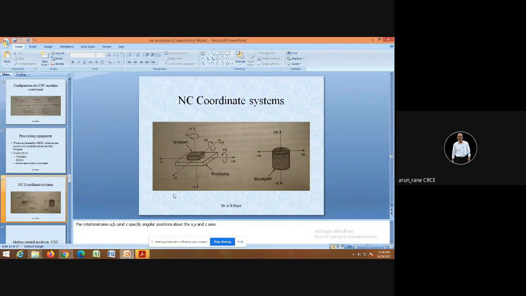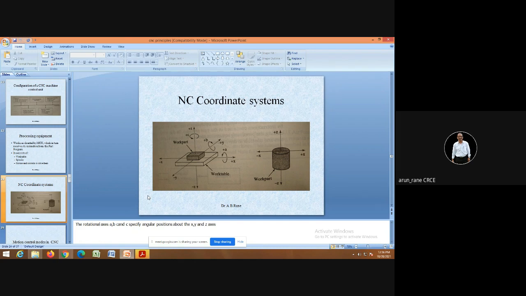Now here, NC or CNC, this is the CNC coordinate system. It consists of basically 6 axes, and even 7 axis machines, or 7 axis CNC machining, are also available in Mumbai. In Mumbai itself, you can see a 7 axis CNC machine.